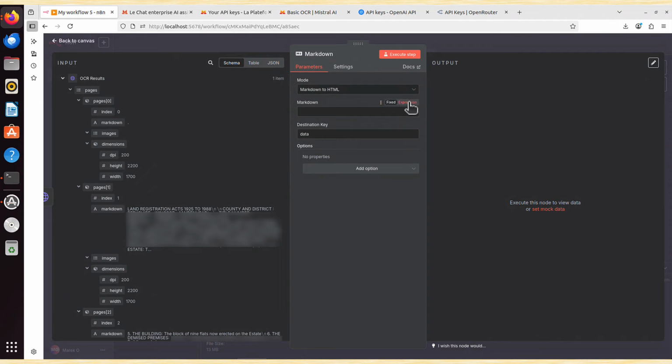And now I can drag this field here. But the problem with that is, this is only working for page 0, which is this first page. Or if I want maybe to translate just page 1, I would remove this and I would drag that, yes? This will work only for page 1, but that's not what I need. My document has multiple pages and I need all of them to be translated to HTML, and maybe I want to also preserve the page numbers.